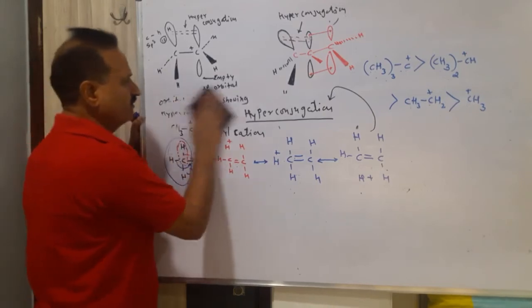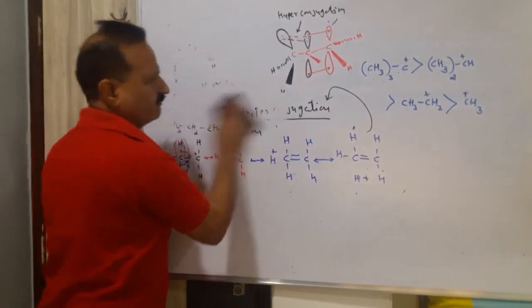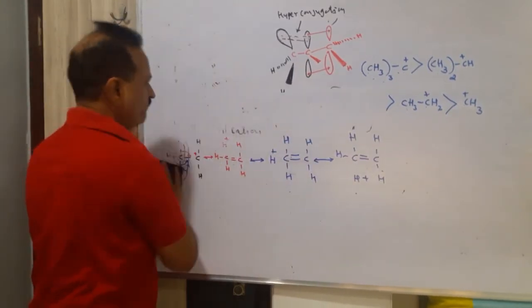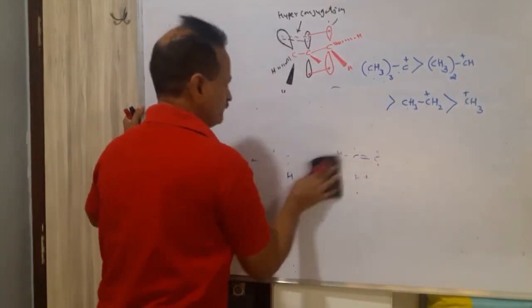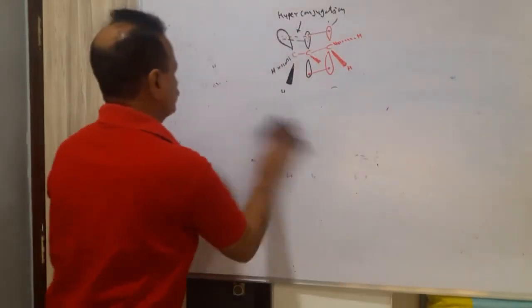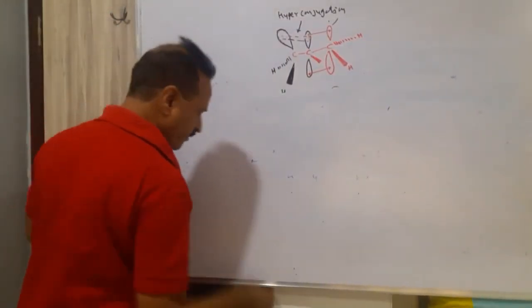So the second one, with the example of propene, will be more interesting and can be understood very properly. Let's see. Very easy, very simple.